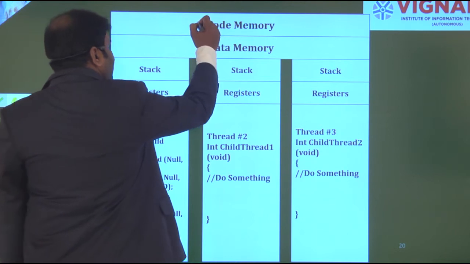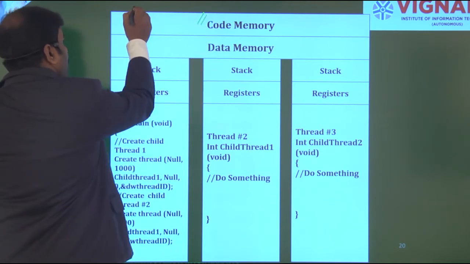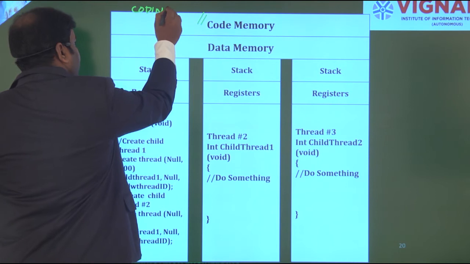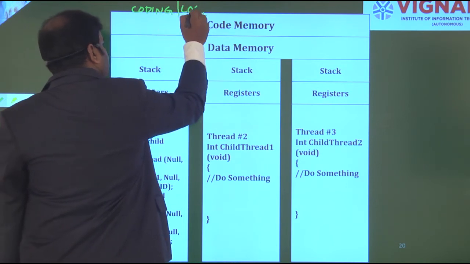As you already know about code memory, it consists only of the coding part, which we qualify as logic.